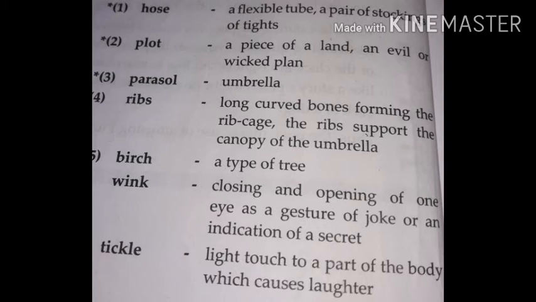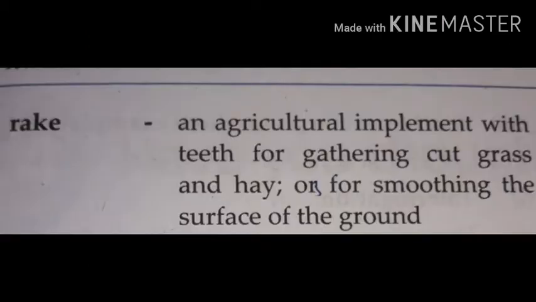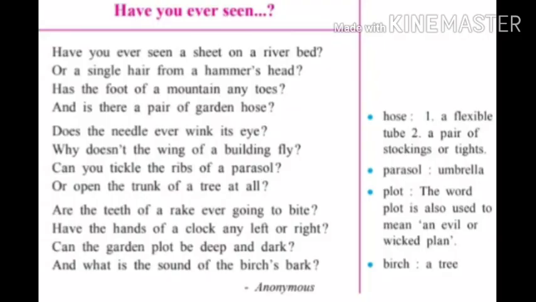Next word, rake. Rake means an agricultural implement with teeth for gathering cut grass and hay, or for smoothing the surface of the ground. Have you ever seen? Actually, it is not the title, it is the beginning of the first line of the poem.